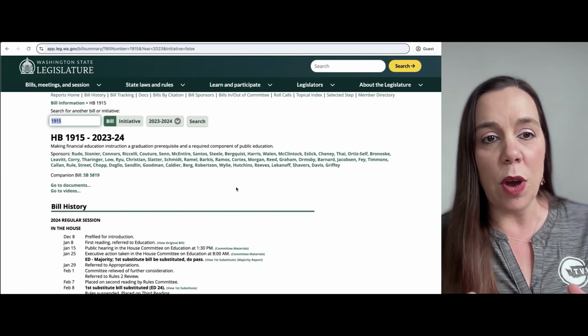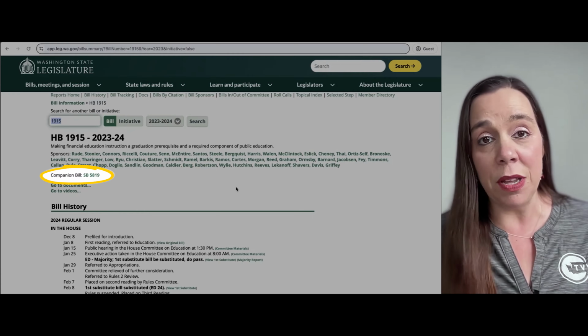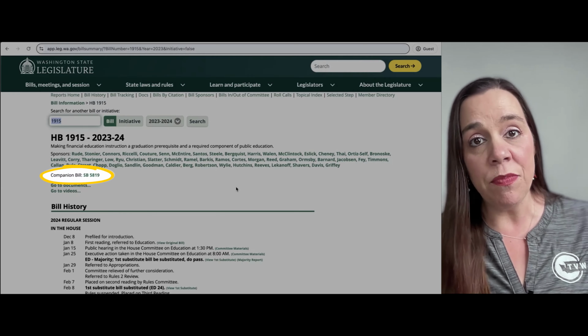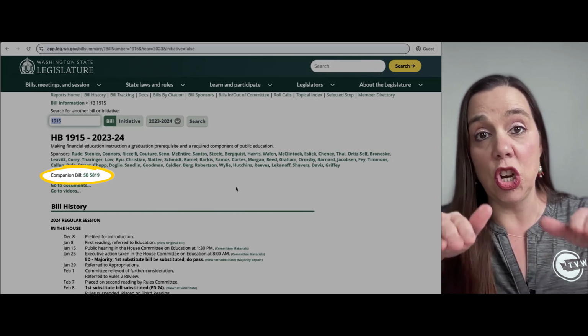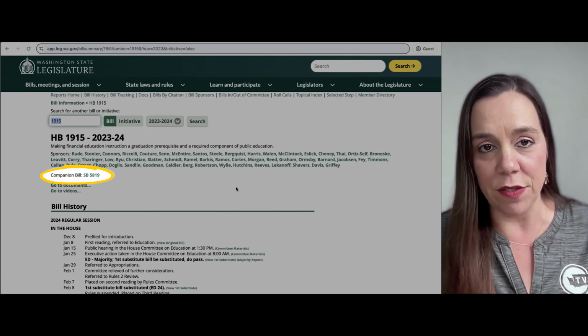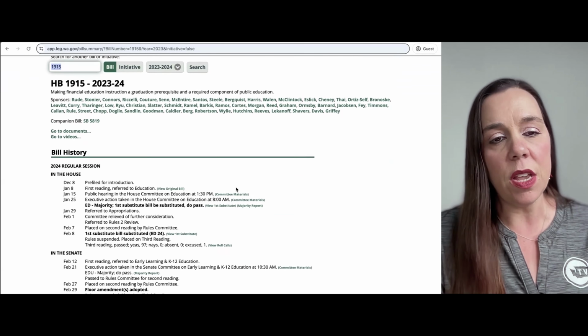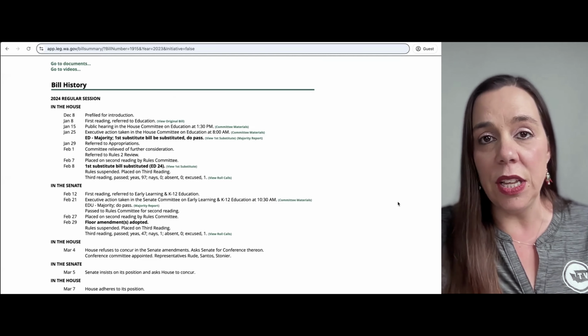Below that, you'll see whether it has a companion bill or not. Essentially, a companion bill means that this is the House bill, and in the Senate at the same time was another bill going forward, hoping that one of them is going to make it out of their chamber of origin. Below that, you are going to see what is called the bill history.